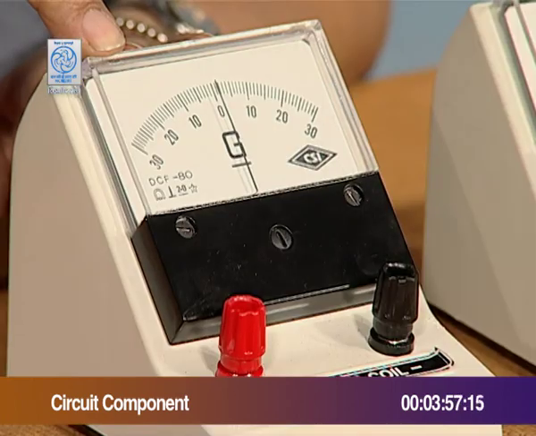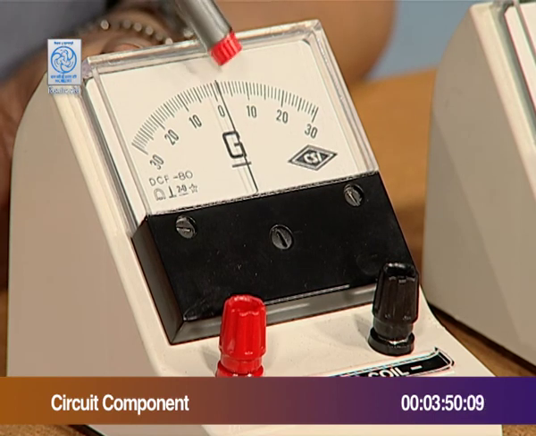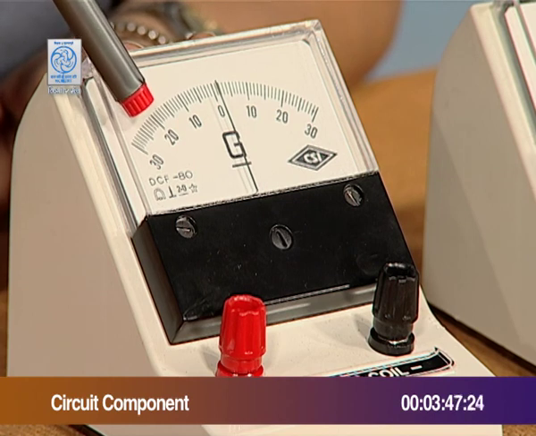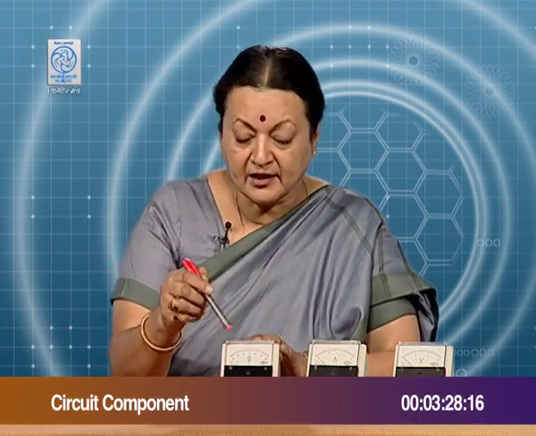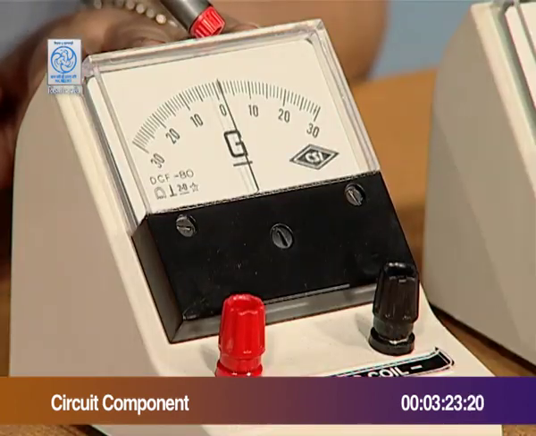It is not going to show you a correct measure of the current, but it can show you more or less. When more current passes through it, the deflection may be to the extreme point. When less than that is there, then the deflection may be less than that. So, the divisions over here indicate the direction of current, the amount of current, and also whether current is there or not. If there is no current in a particular section of the circuit, this pointer will point towards 0, and we call it null deflection.